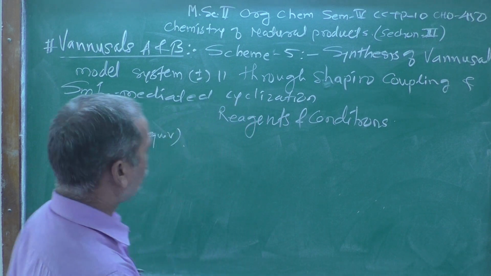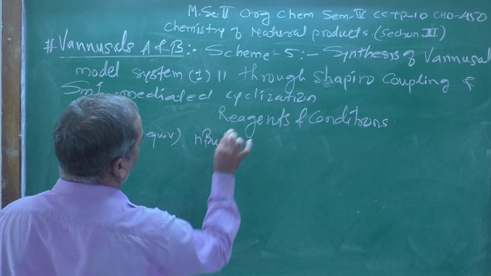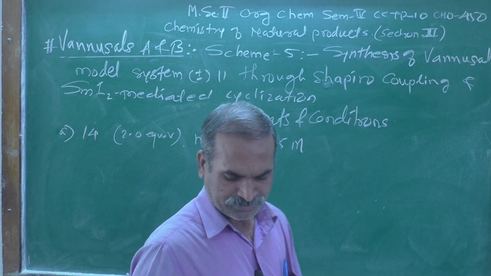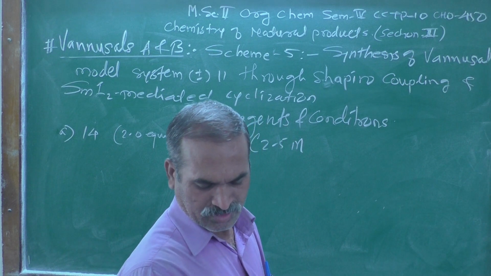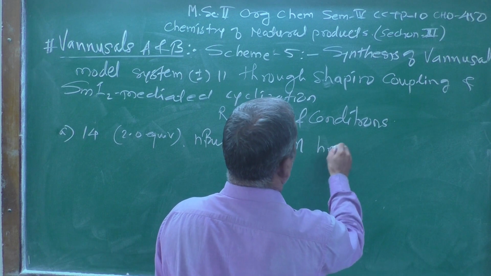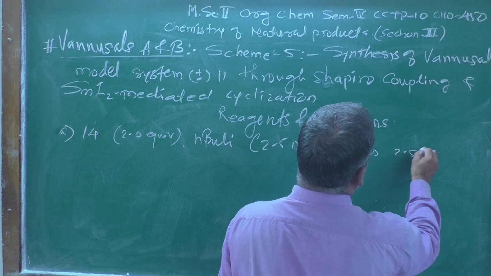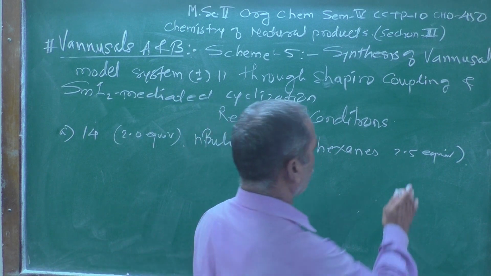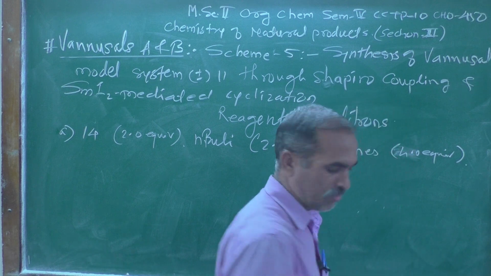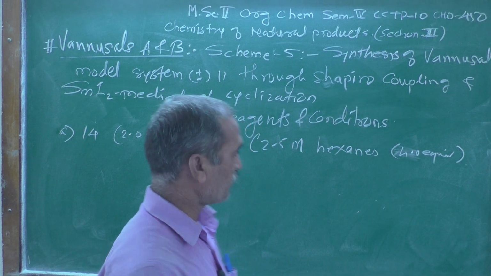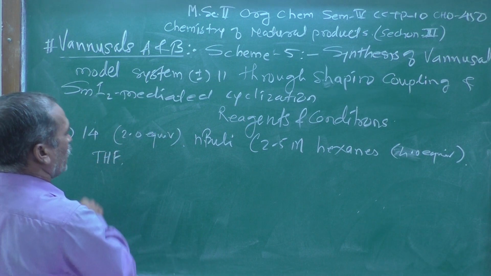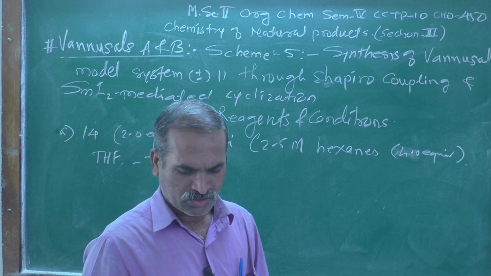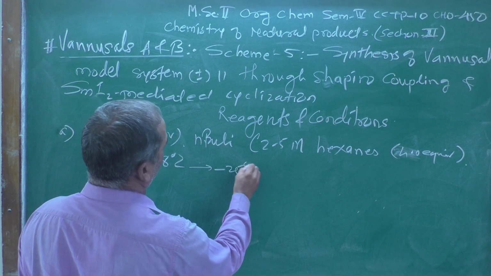In addition to that, n-BuLi, that is normal butyl lithium, which was taken as 2.5 molar in hexanes, not 2.5, there is a 4.0 equivalent, THF as a solvent, tetrahydrofuran, minus 78 degrees centigrade, changing to minus 25 degrees centigrade.